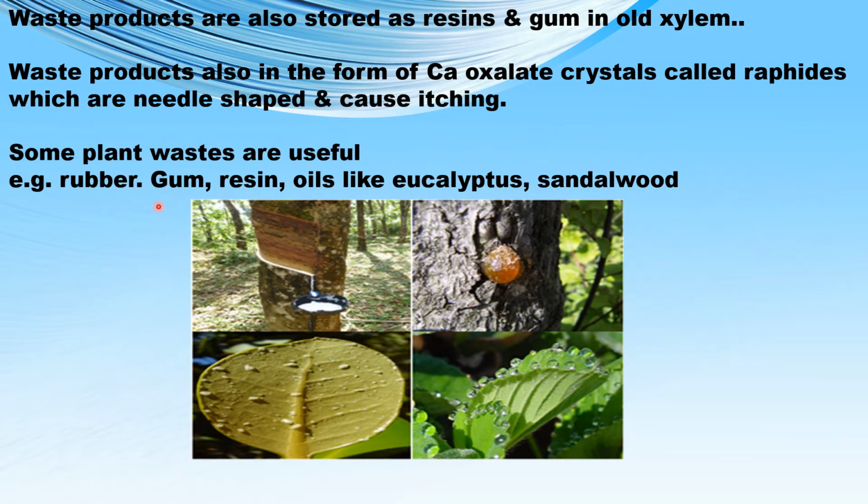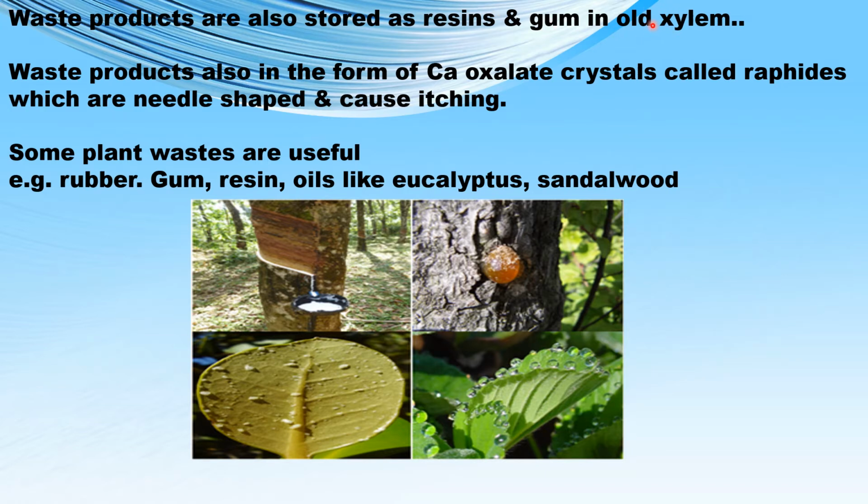In some plants, the waste products are very useful. For example, the oil which is obtained from the eucalyptus and the sandalwood tree. We get latex from the rubber tree. We get gum from the acacia tree. So all these substances form useful products which are obtained from the plant. In some plants, the waste products are stored as resins and gums, and it is stored in the old xylem.